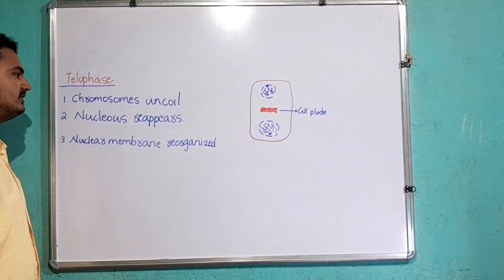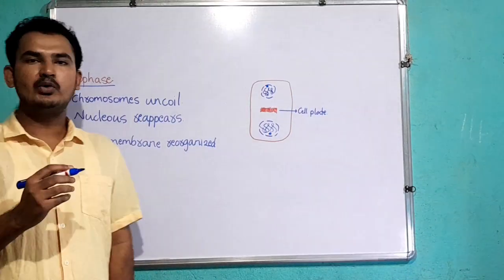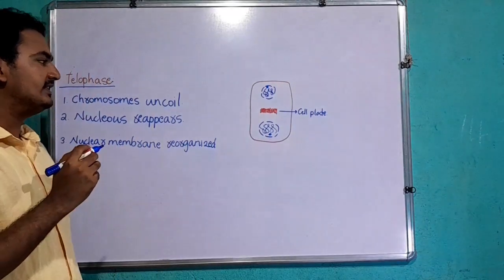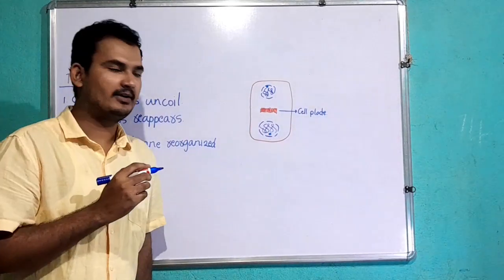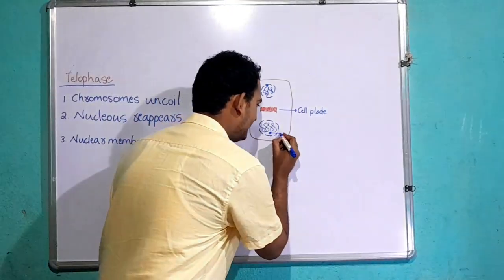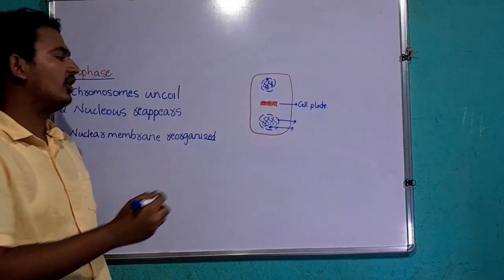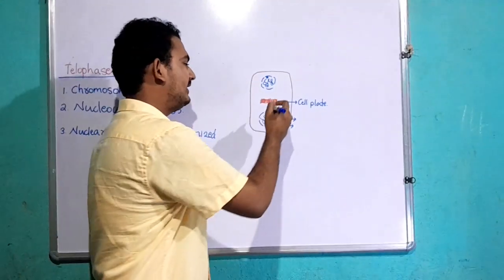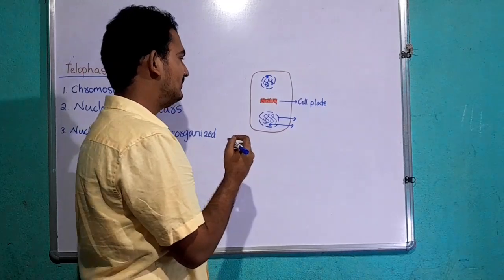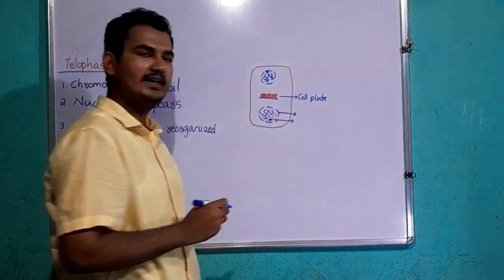During telophase, the chromosomes start to uncoil due to decondensation, resulting in formation of chromatin fiber. The nucleolus starts to reappear and the nuclear membrane also starts to reorganize around the chromosomal material at the two opposite poles. At the end of telophase, cell plate formation begins.